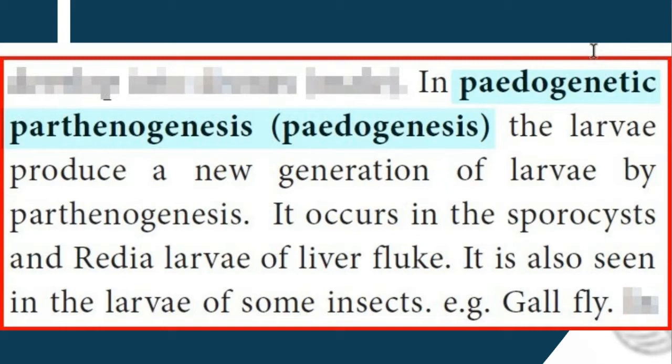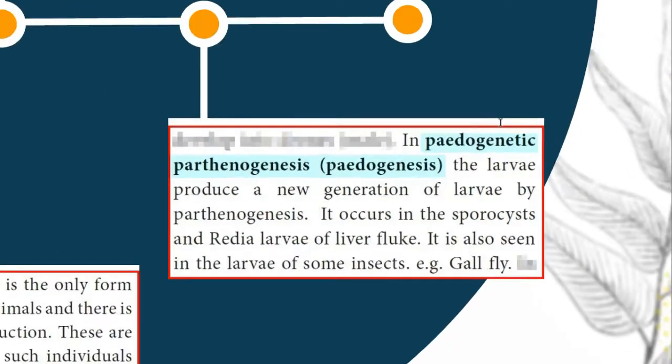Larvae produce a new generation of larvae by parthenogenesis. It's clear, children? That is pedogenetic parthenogenesis. Example, gallfly. It happens in insects. In insects, gallfly is an example.